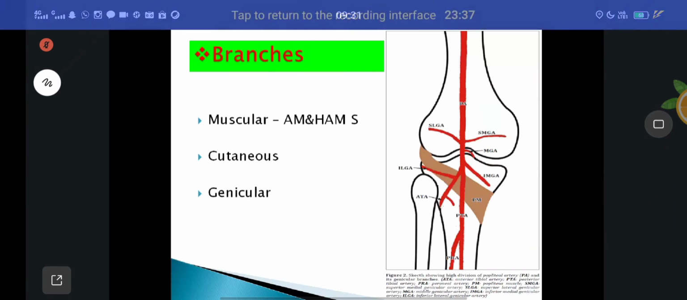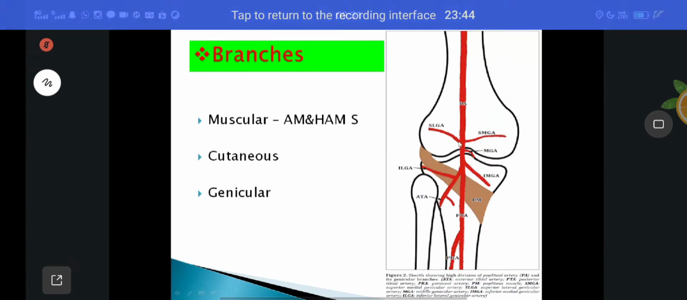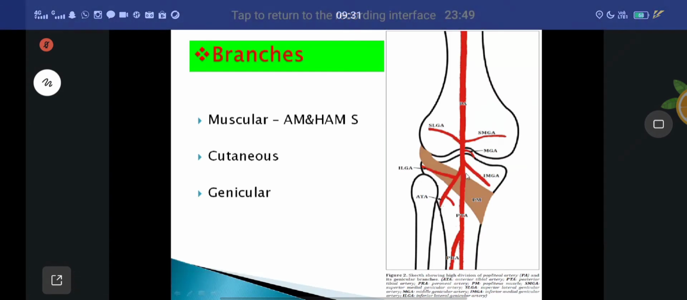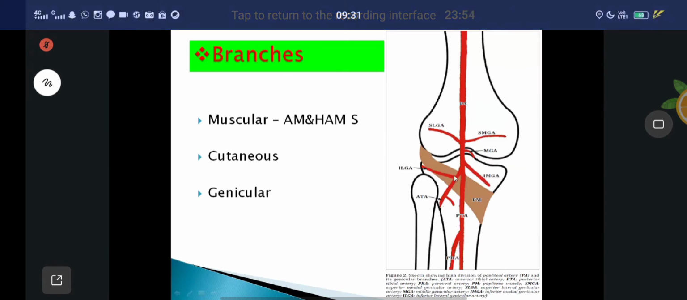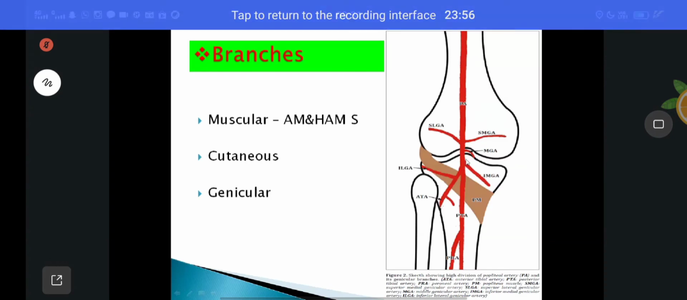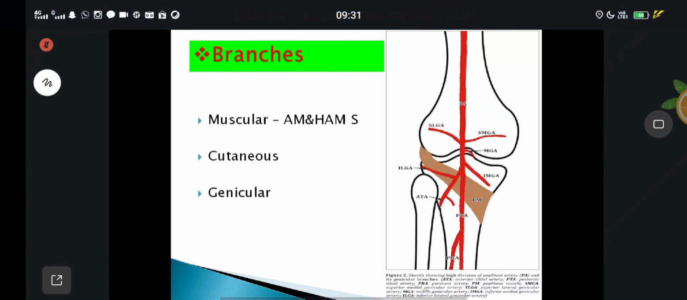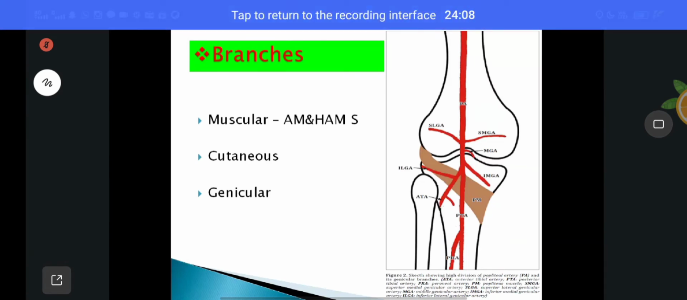First, above on the medial side, superior medial genicular artery. On the lateral side, superior lateral genicular artery. After that, on the inferior side, inferior medial genicular artery and inferior lateral genicular artery. One more, medial genicular artery. These are all arteries that anastomose around the knee joint and supply the knee joint. Those are called branches of the popliteal artery. Are you clear?